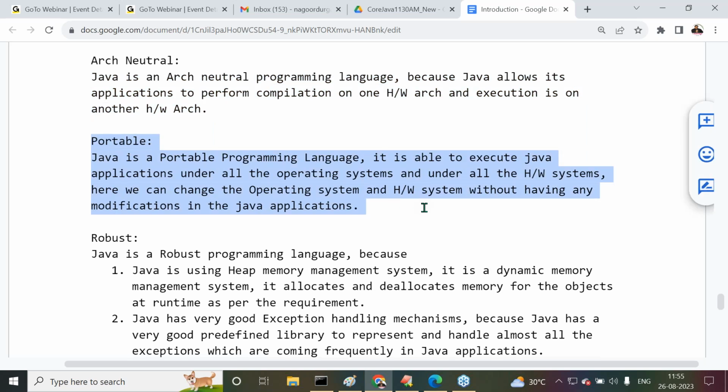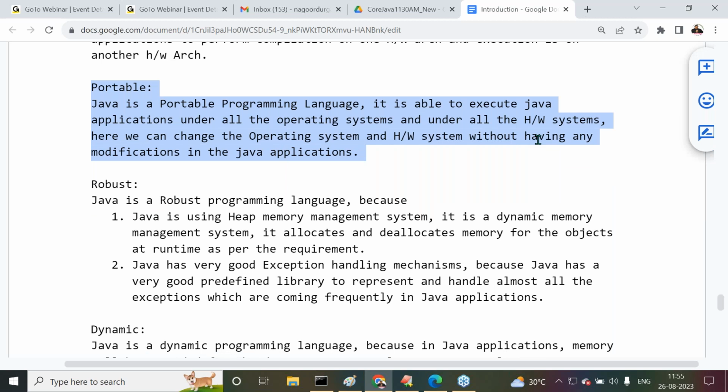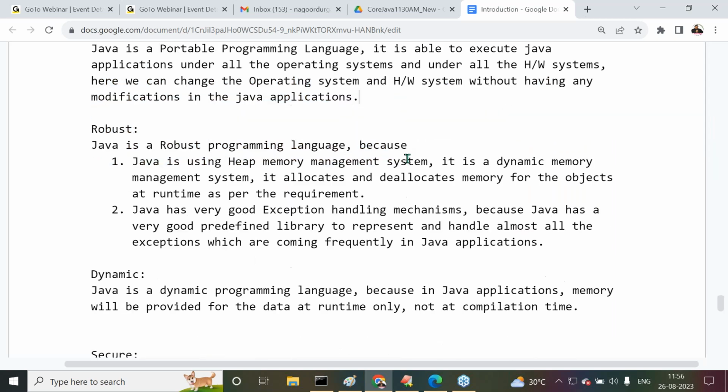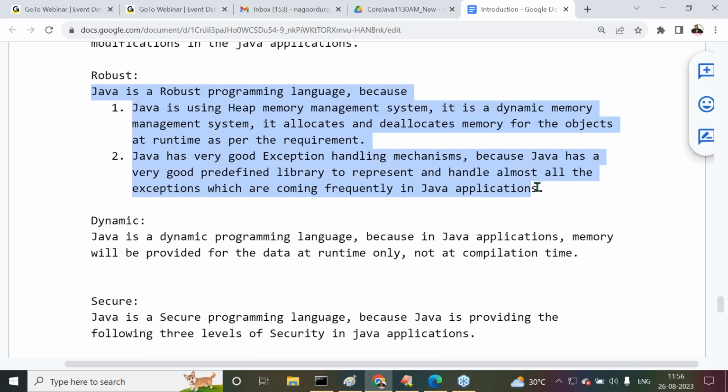Next one is portable. Java is a portable programming language. It's able to execute Java applications under all the operating systems and under all the hardware systems. Here we can change the operating system and hardware system without any modifications in the Java applications. Next one is the robust programming language.